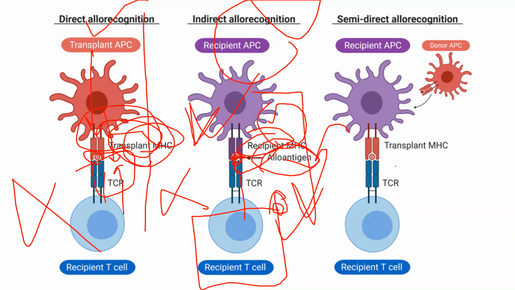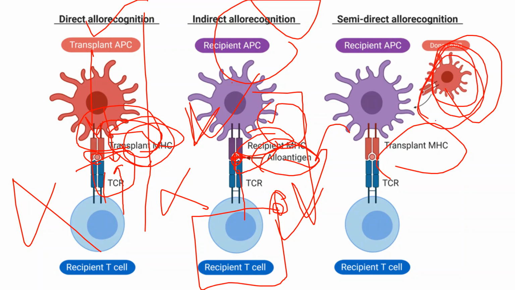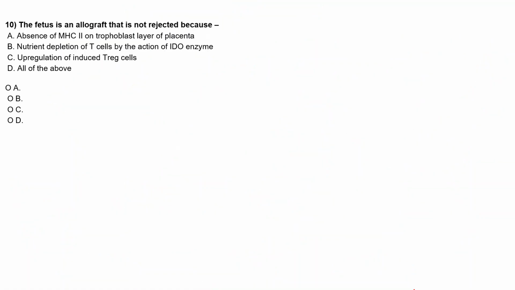And in semi-direct also, here we are not transplanting the MHC. Instead of that, we are adding these donor APCs. So these donor APCs will be there, and they will go and help in the graft adaptations, right? So these are the three different types of allo recognition.